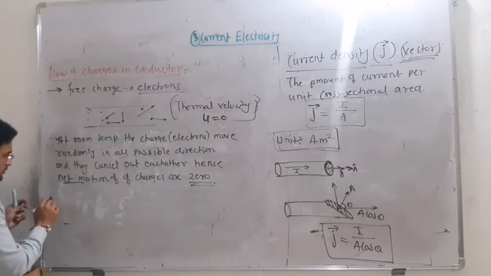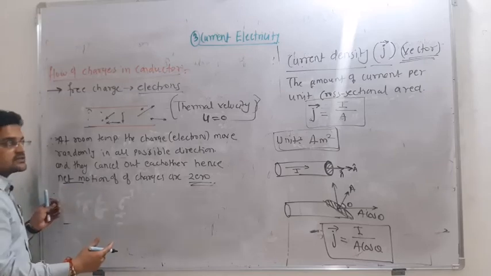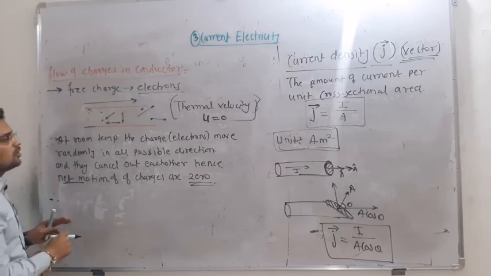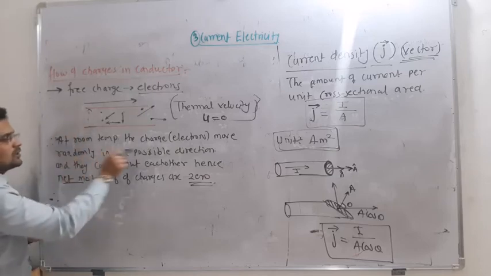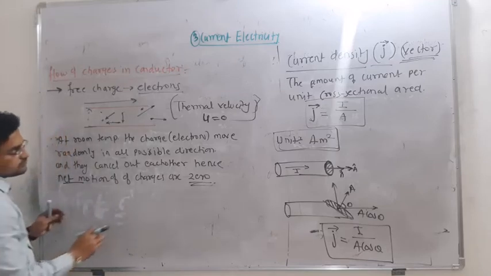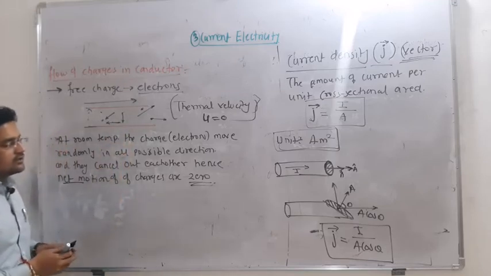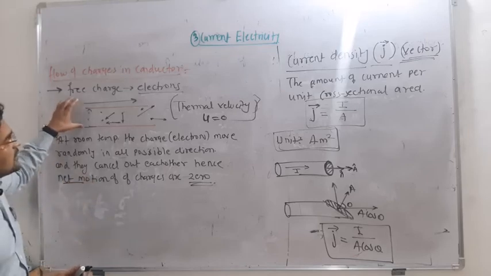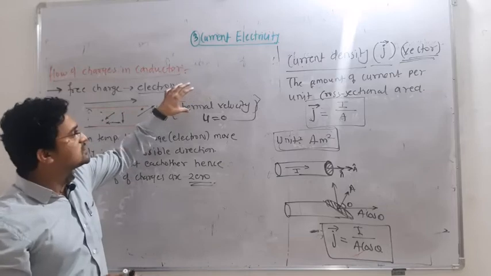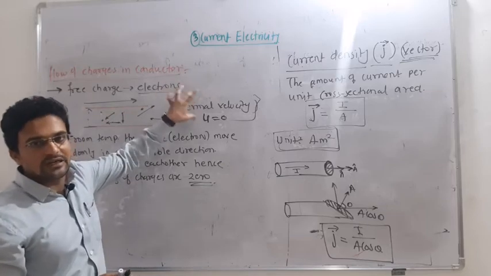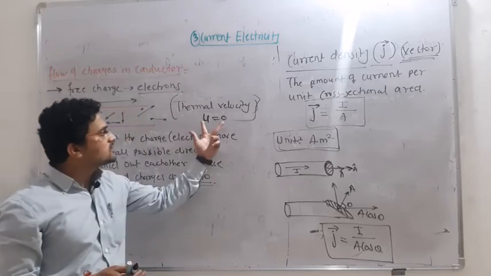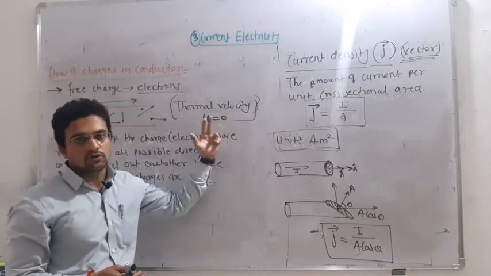So when we say the electric current is there, all the charges are moving in only one direction. To bring all the charges in one direction, you have to apply a battery or cell. Okay, so this is how the free charges or electrons move in the conductor. They are moving with a velocity known as thermal velocity, because of the temperature. But thermal velocity cancels out each other, hence net velocity is 0.